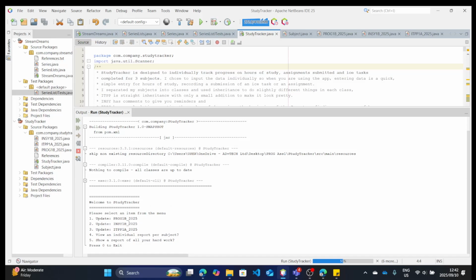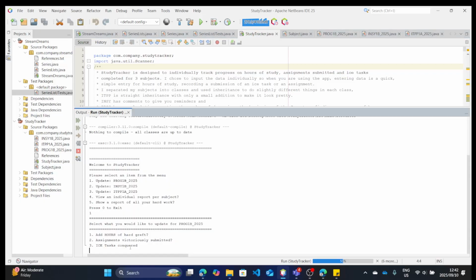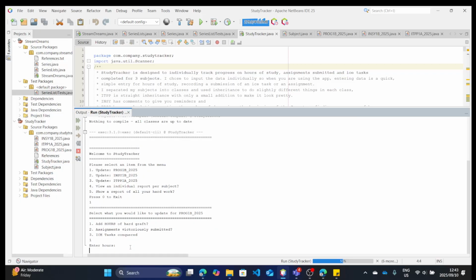So it says, welcome to StudyTracker. Please select an item from the menu. So I want to update my programming. So if I press 1, it says, select what you would like to update for programming, your hours, your assignments, or your UX tasks. So I did it separately because sometimes we've only done an assignment, sometimes we've only done a UX task, and sometimes we've only done hours. And it's different subjects, so all 3 different subjects have an opportunity of entering the data separately.